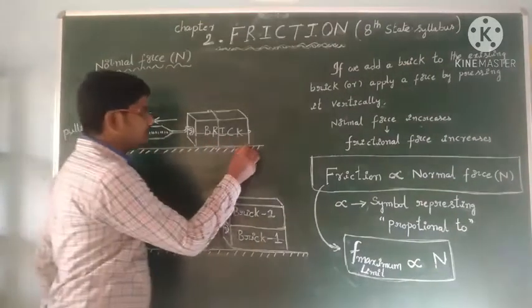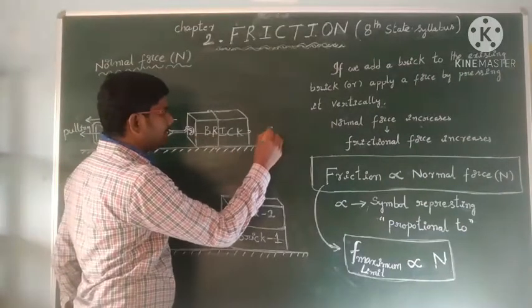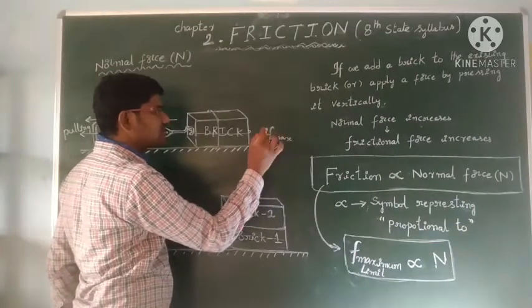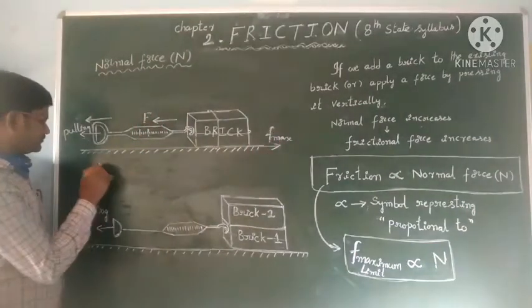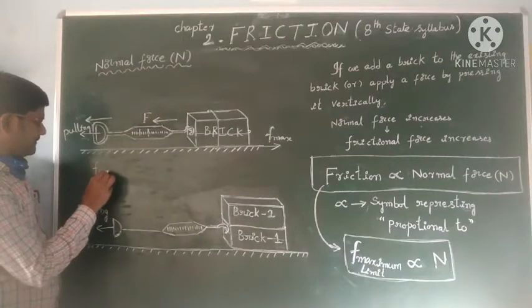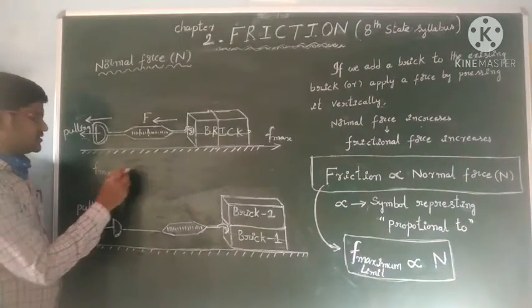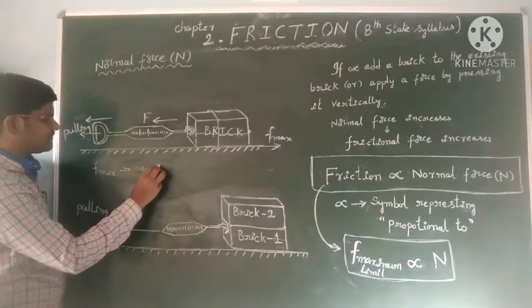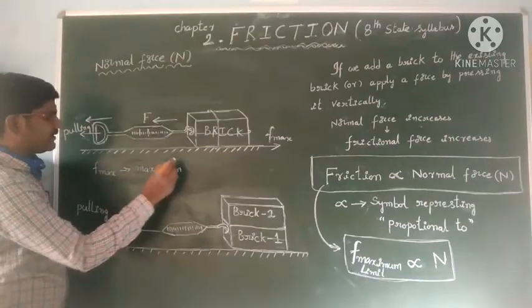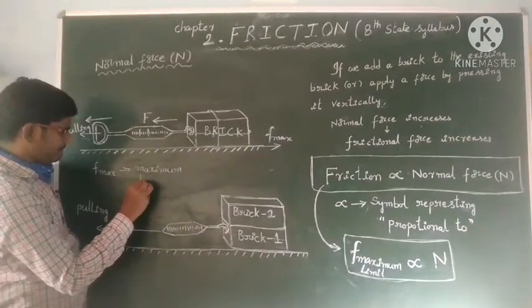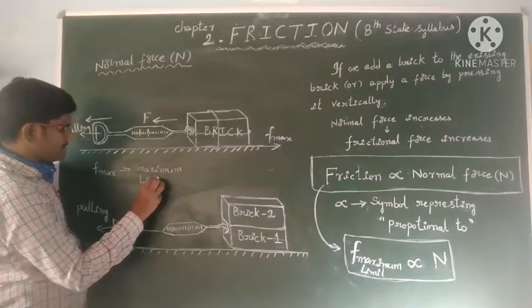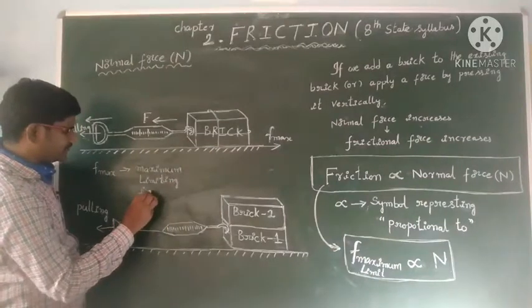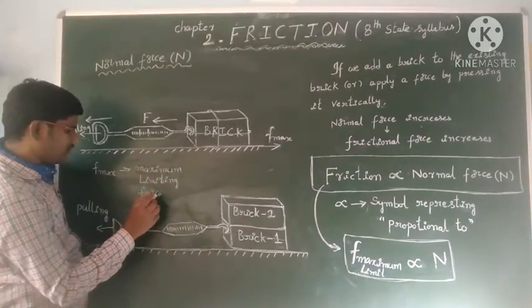At that situation we have the maximum static frictional force. It is called maximum limiting friction. Here F max is the maximum limiting frictional force or friction.